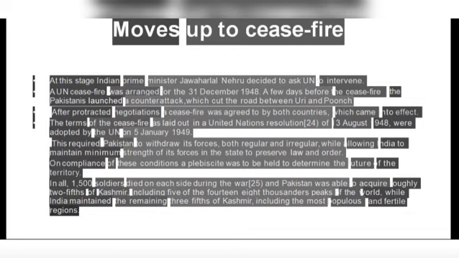talk to the mic. Now, in all, 1,500 soldiers died on each side during the war, and Pakistan was able to acquire roughly 2/5 of Kashmir, including 5 of the 14 highest peaks in the world, while India maintained the remaining 3/5 of Kashmir, including the most populous and fertile regions.